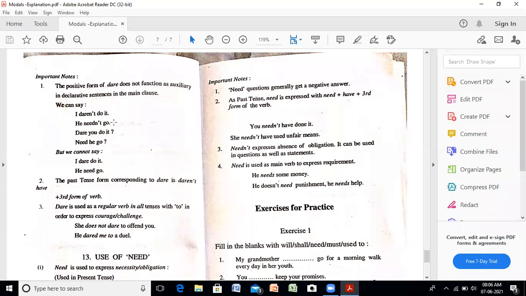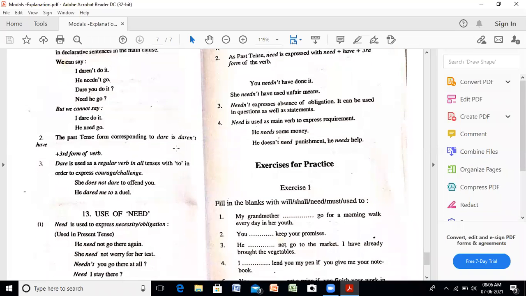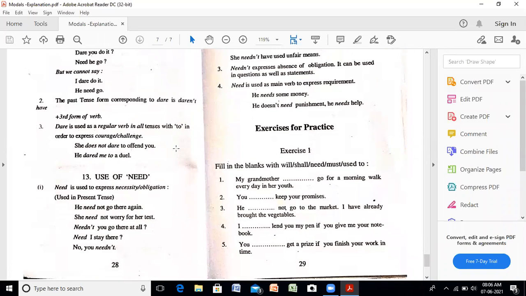I dare not do it. Negative form में हो सकता है, but not in the positive form. He need go नहीं होगा. He need not go. नहीं जाने की जरूरत. ठीक है. The past tense form corresponding to dare is dare not have plus third form.